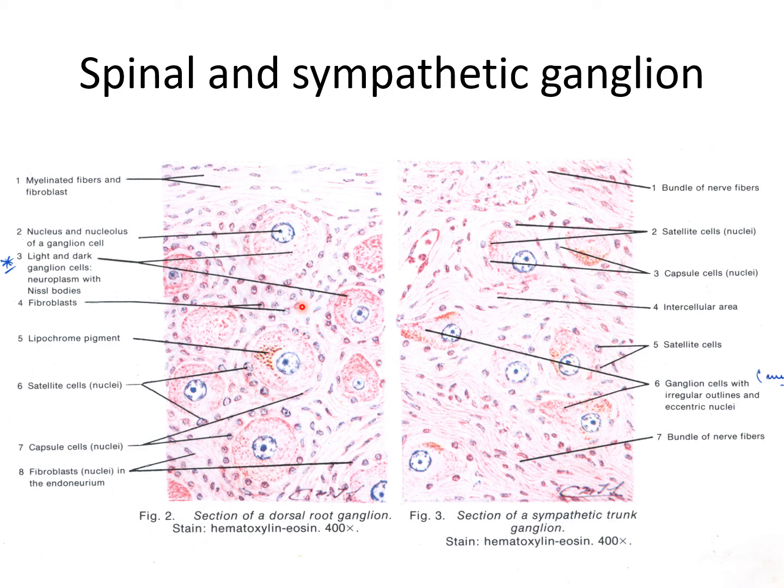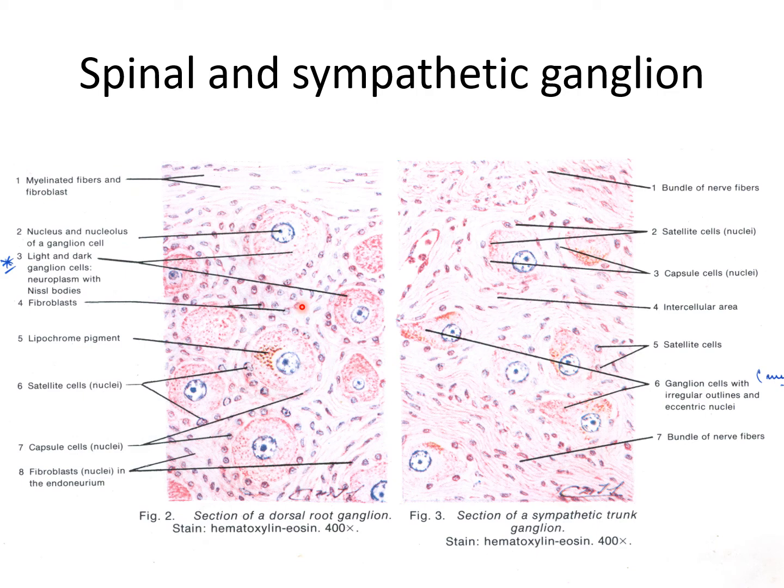The groups of cells are separated by groups of myelinated nerve fibers. The cell body of each neuron is surrounded by a layer of flattened capsule cells, or satellite cells. Outside the satellite cells there is a layer of delicate connective tissue. So these are the ganglia.